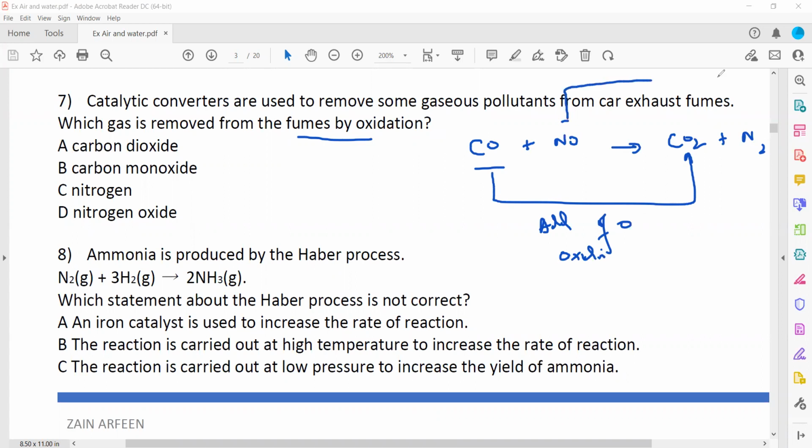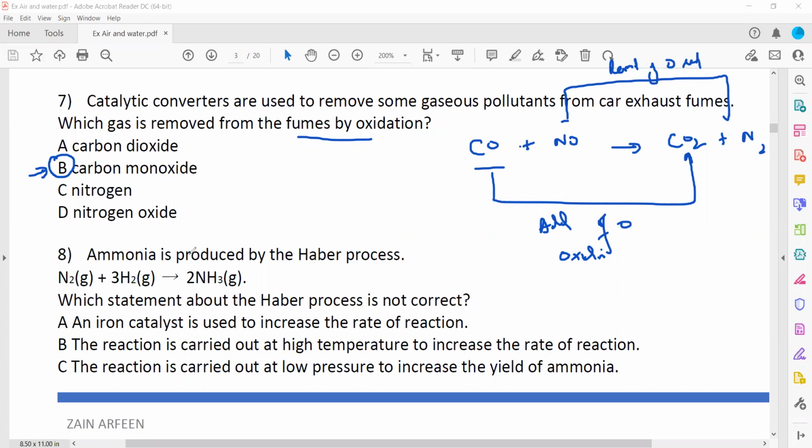And for oxide of nitrogen, it turned to nitrogen gas, there's a removal of oxygen, and removal of oxygen is called reduction. So the question is which gas is removed by oxidation? That is carbon monoxide, because carbon monoxide in a catalytic converter converts into carbon dioxide. So this change is oxidation. So B is the right answer.